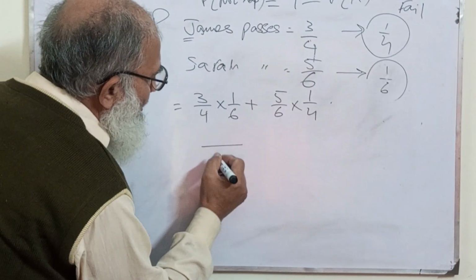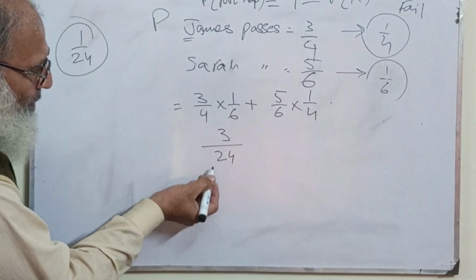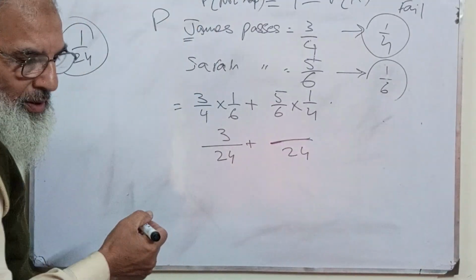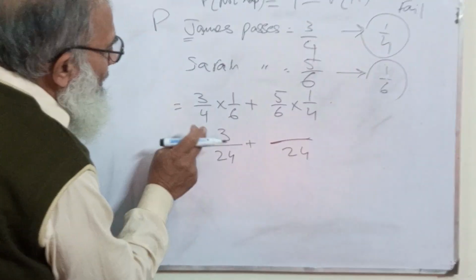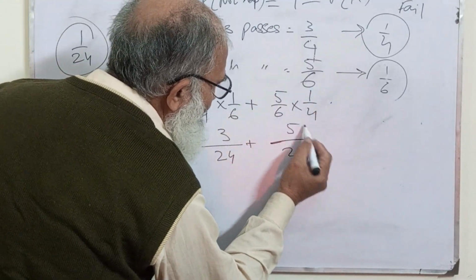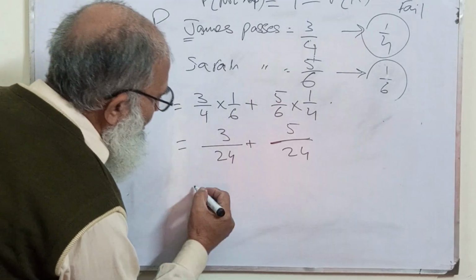Just 24 divided by 3, divided by 24, plus 24 again. So it is 3 upon 24. It is 5 times 1, 5 by 24. Just add these, you will get the result.